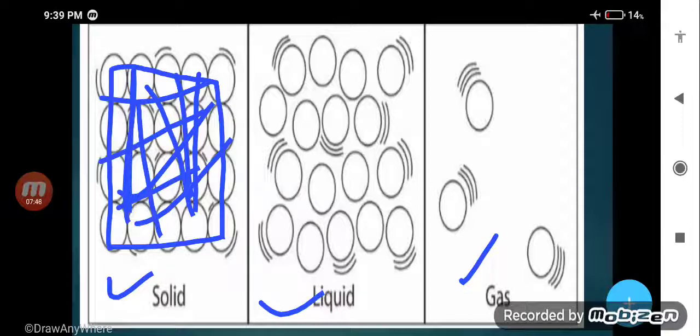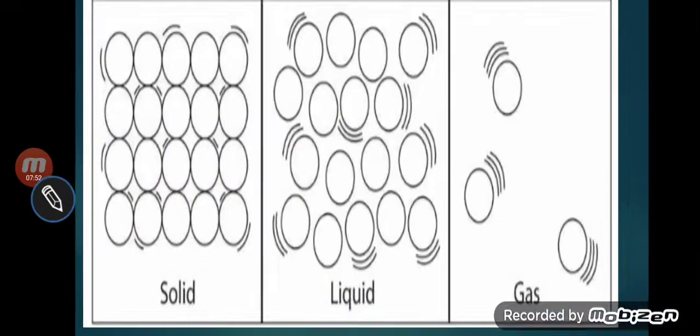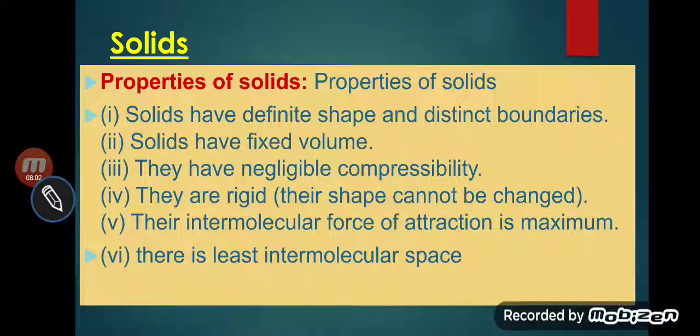Already we have discussed space and attraction. And in the case of solid, you can see there is the least intermolecular space. Means space is least, attraction will be high. The first property: solids have a definite shape and distinct boundary. Solids have a fixed volume. Volume will be fixed. They have negligible compressibility, means we cannot compress a solid.